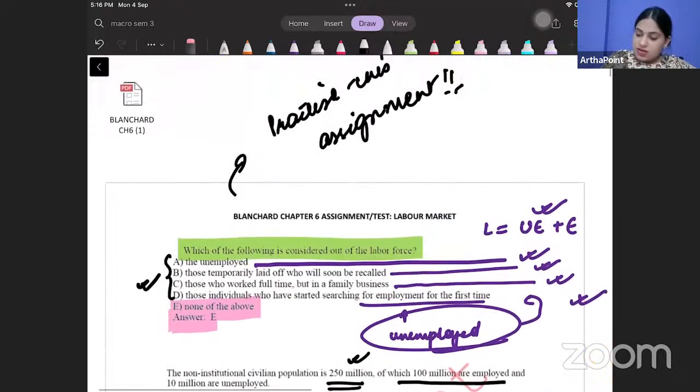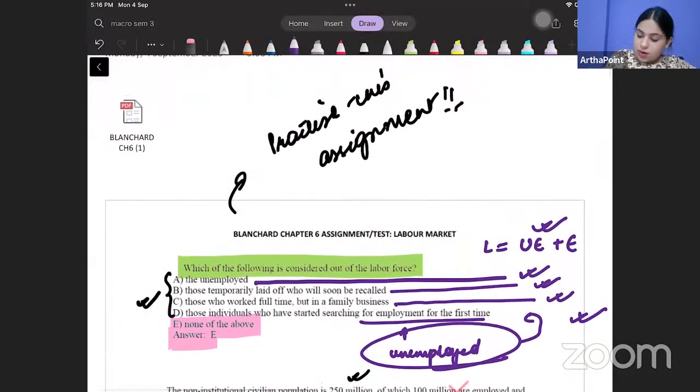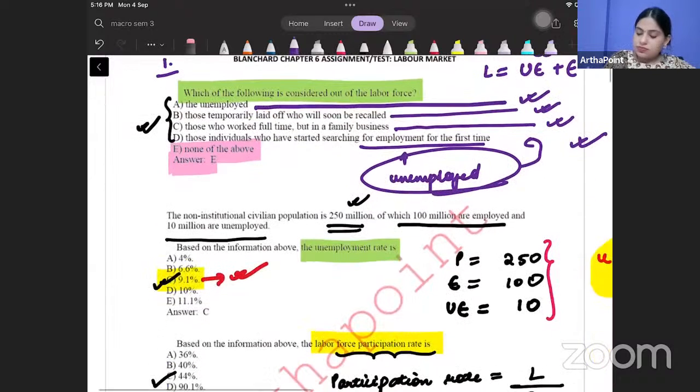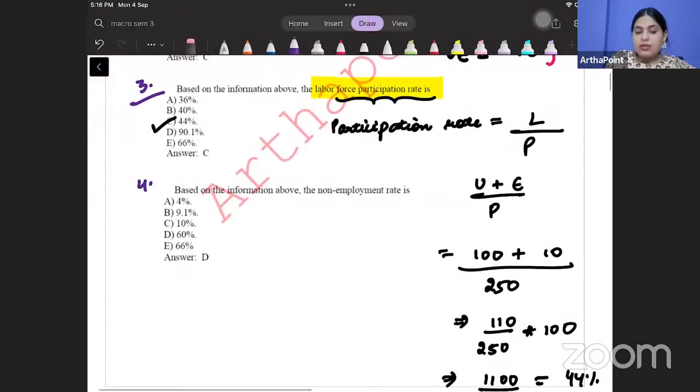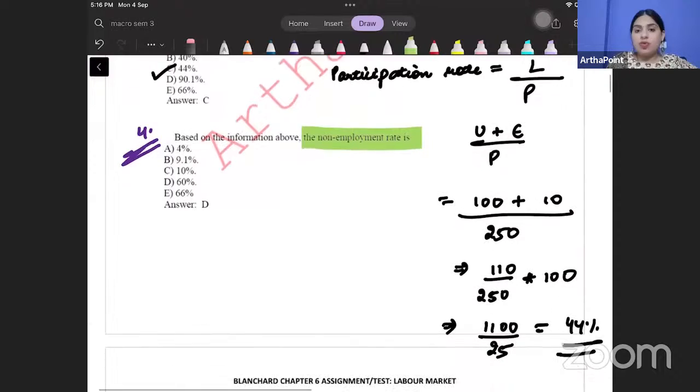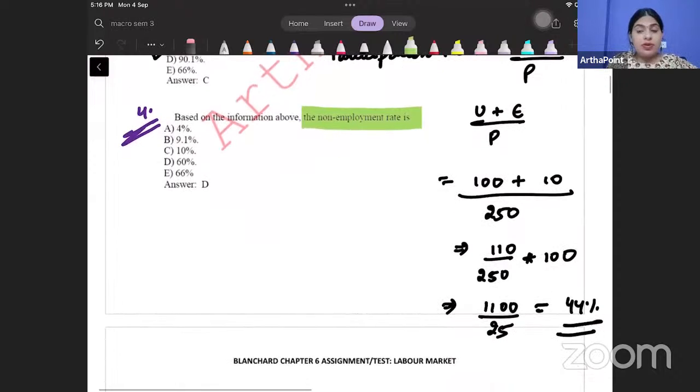So let me just mark this. Question number 1. Question number 2. 3. 4. Come to the fourth question. Based on the information above, the unemployment rate is a non-employment rate. So non-employment, beta, non-employment.